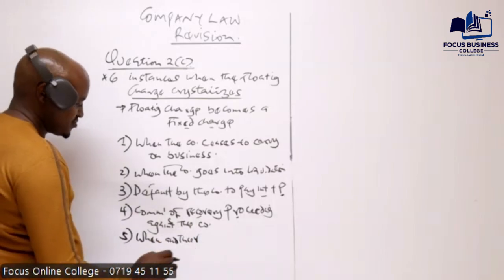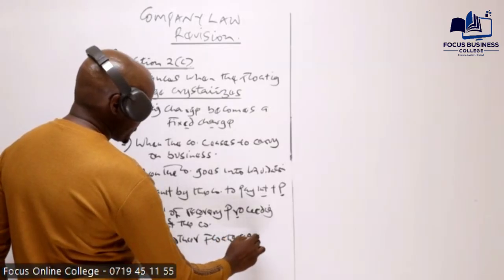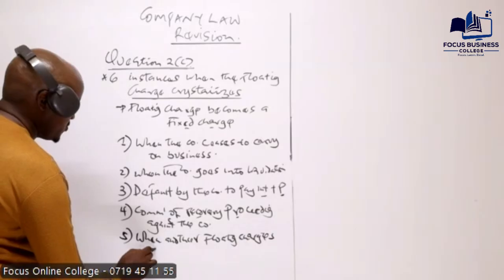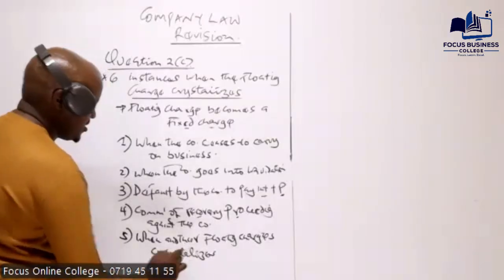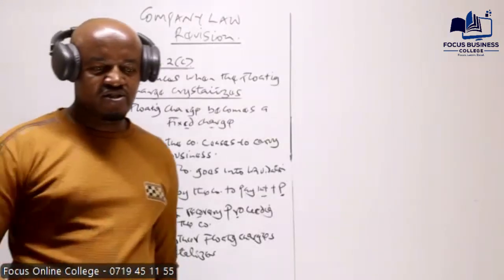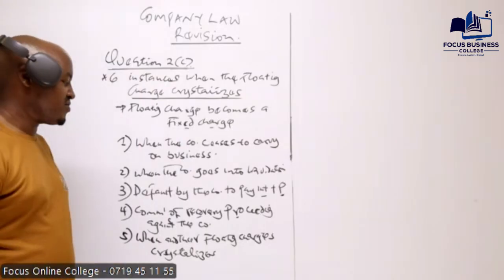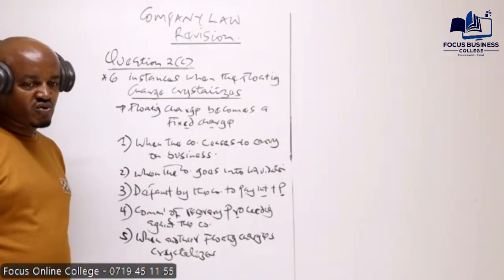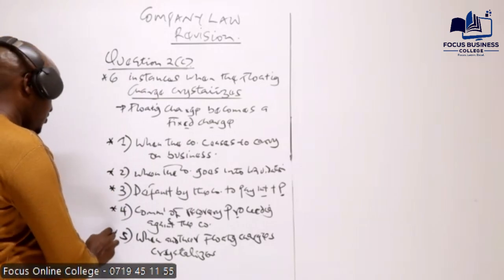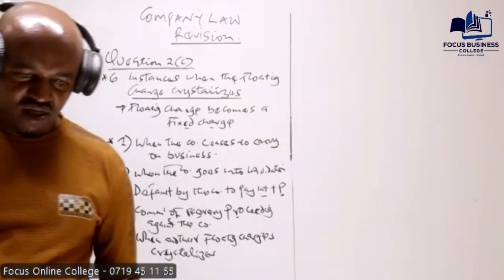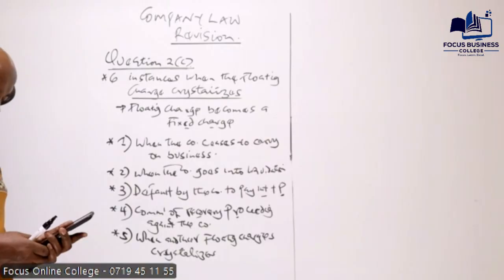Number five, we say the floating charge can also crystallize when another floating charge crystallizes. When another floating charge do what? Crystallizes. So we say, if, for example, the company has created a number of floating charges, like 2 or 3, crystallization of one triggers or basically makes the other floating charge to do what? To crystallize. So therefore, these are basically some of the instances when the floating charge created by the company may crystallize. So I think that is basically what was required there.